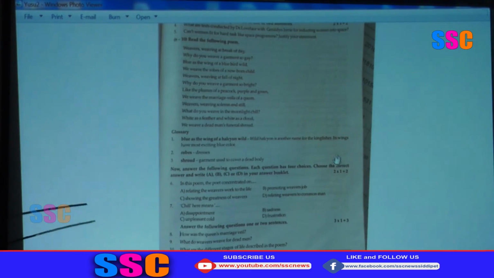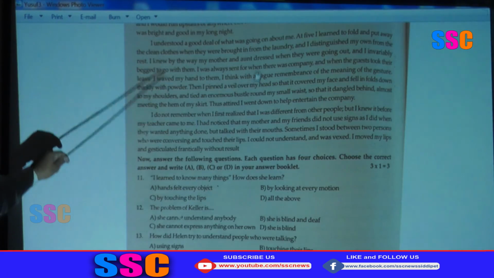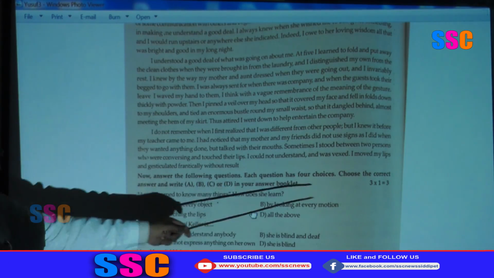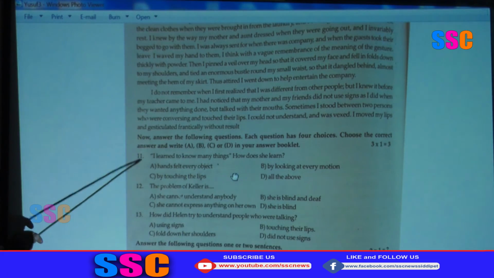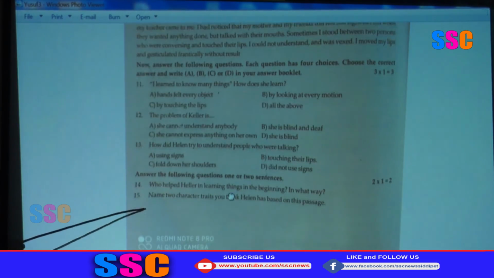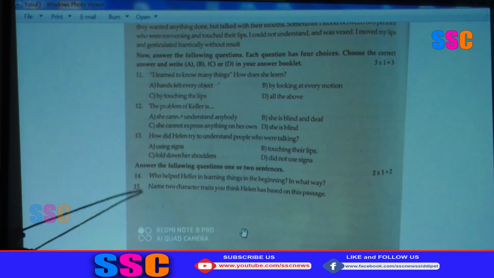Now the third passage, go for the third passage, question numbers 11 to 15. The passage is given, same as the first passage. 3 multiple choice questions, 11th, 12th, 13th, and 2 short answer questions. Who helped Heller?